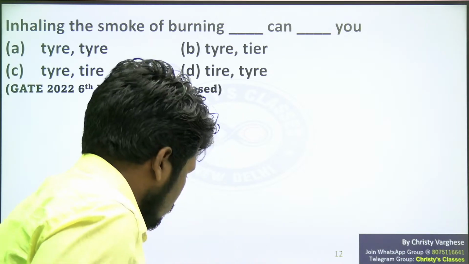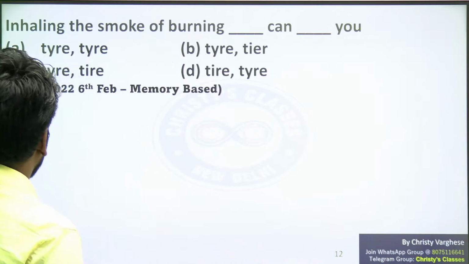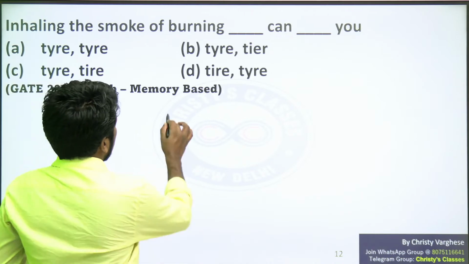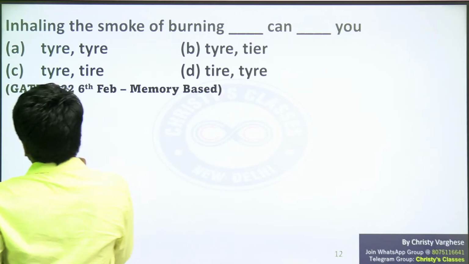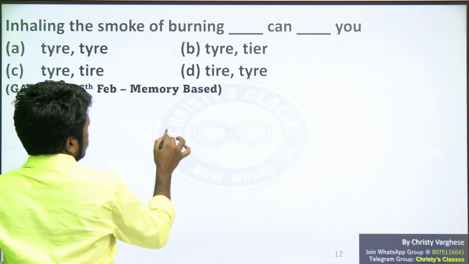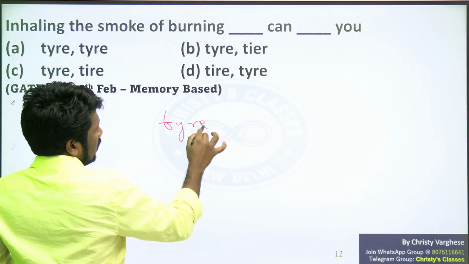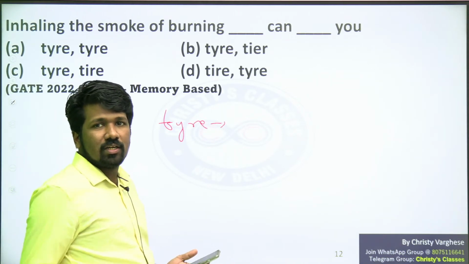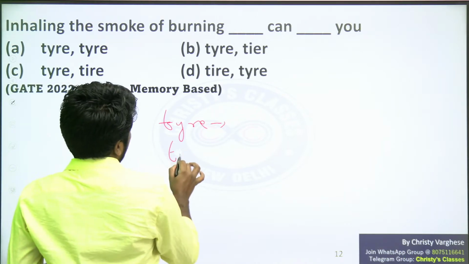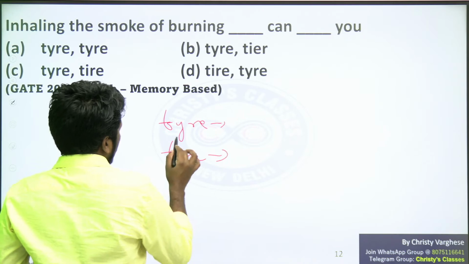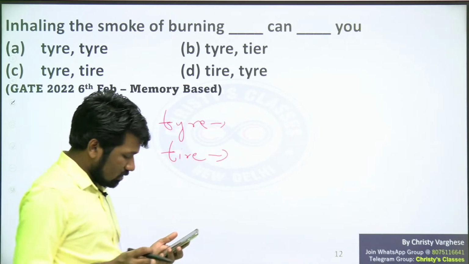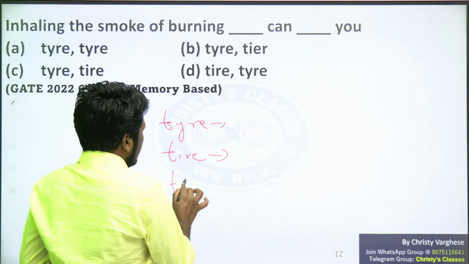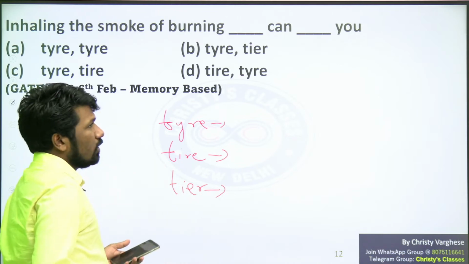Okay, simple question, I will answer it. Inhaling the smoke of burning tire can tire you. So tire, there are 3 meanings for the word tire, right? Or there are 3 different words which sound like tire itself. This tire means the tire of a vehicle, tire of a bike, tire of a bicycle, that tire. And the second tire is TIRE. Yeah, getting tired, that tire. Getting tired means I am tired now. That tired is TIRE. And TIER is what? TIER is 2 tire